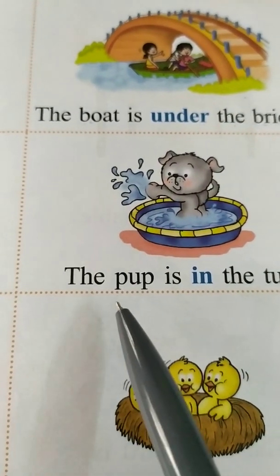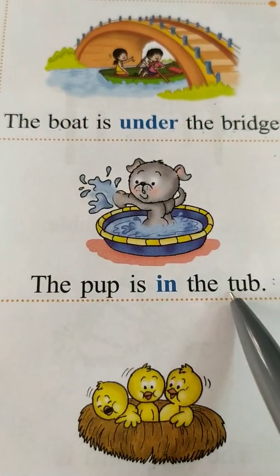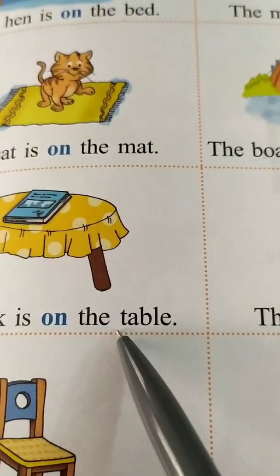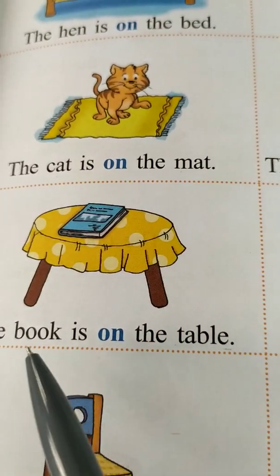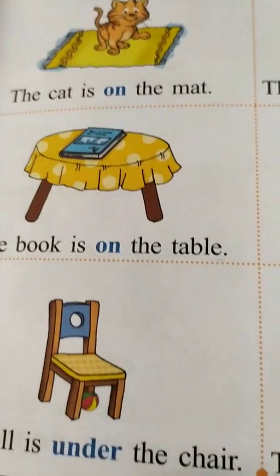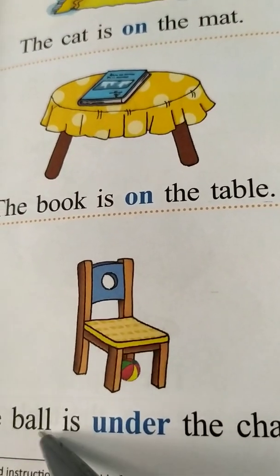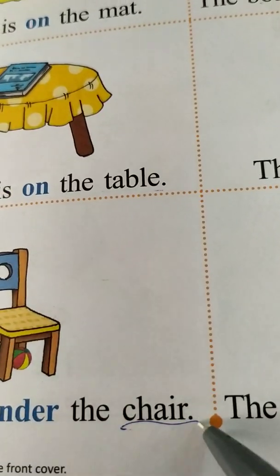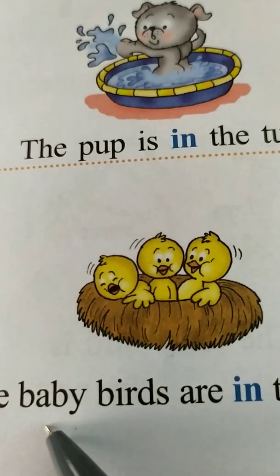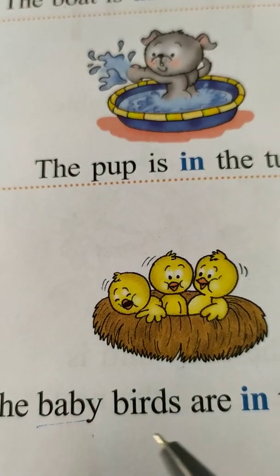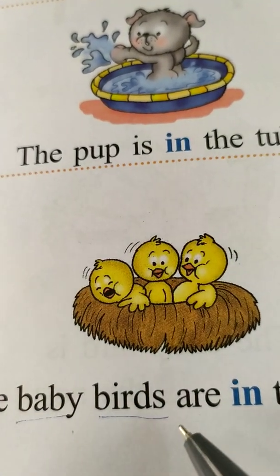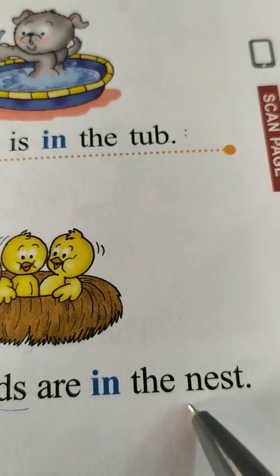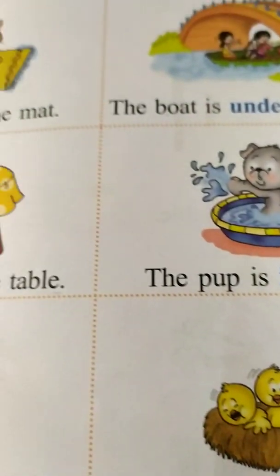Learn the spellings, children. P-U-P, pup, T-U-B, tub, T-A-B-L-E, table, B-O-O-K, book, B-A-L-L, ball, C-H-A-I-R, chair, B-A-B-Y, baby, B-I-R-D-S, birds, in the nest, N-E-S-T, nest.